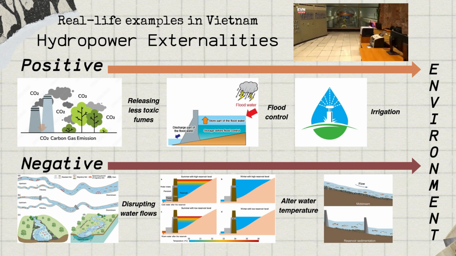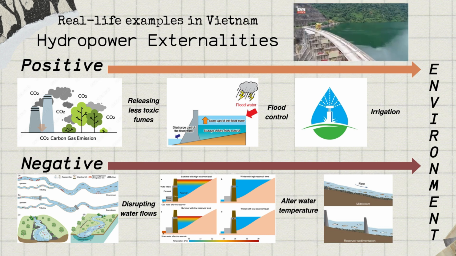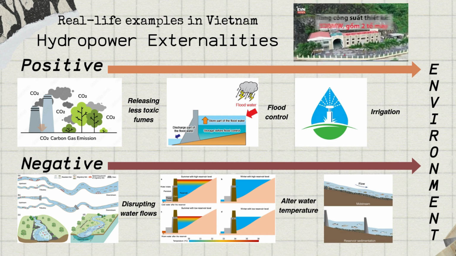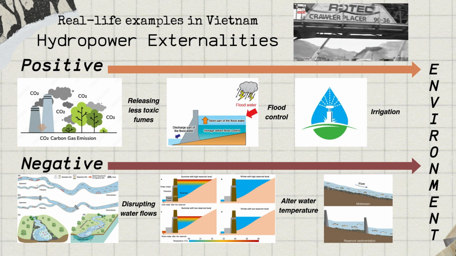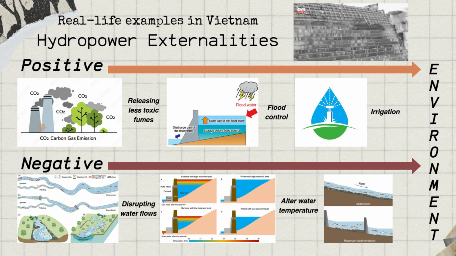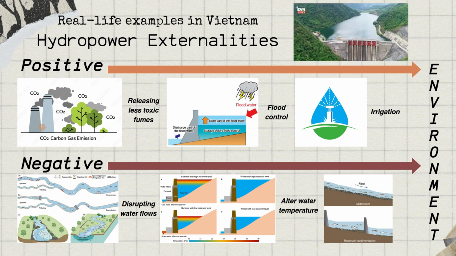On the positive side, hydropower helps reduce greenhouse gas emissions and air pollution by releasing less toxic fumes than fossil fuel power. Additionally, hydropower projects contribute to flood control and irrigation, enhancing agricultural productivity and protecting communities from natural disasters.